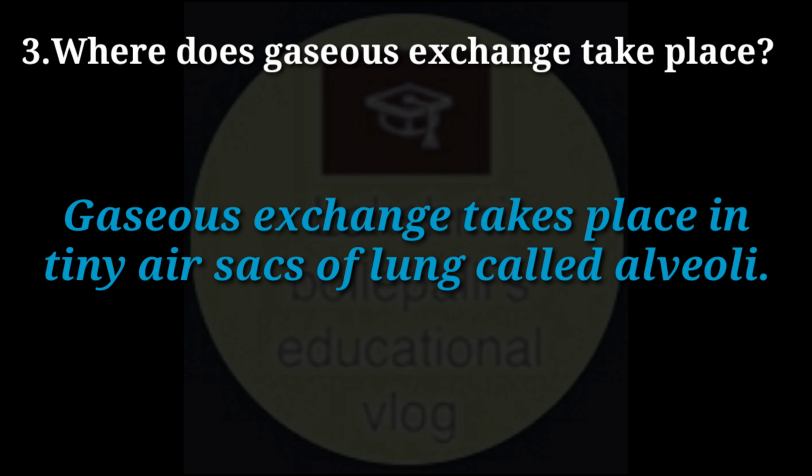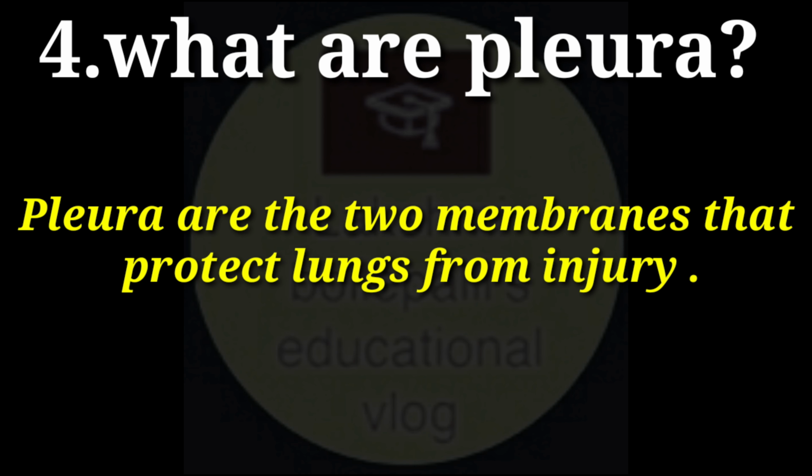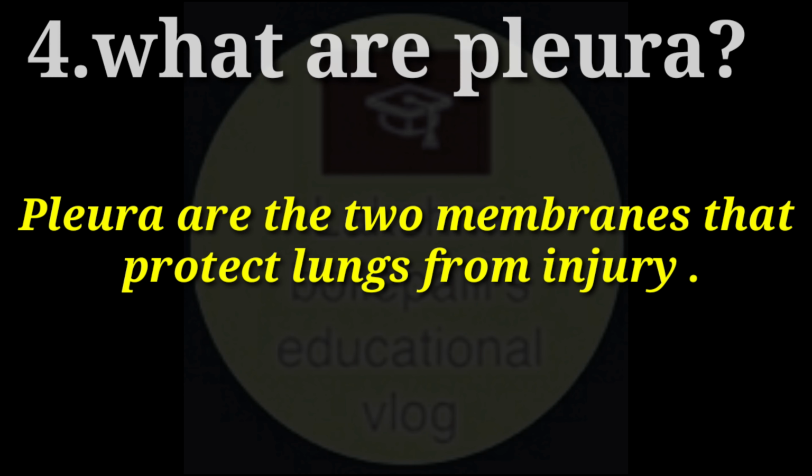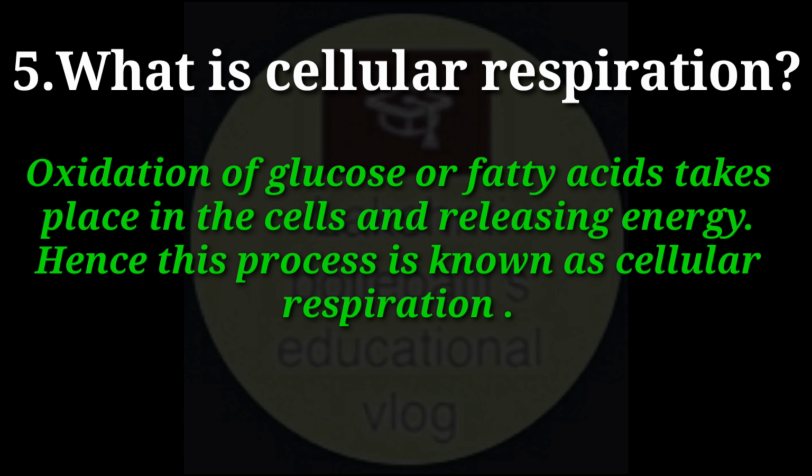What are pleura? Answer. Pleura are the two membranes that protect lungs from injury. What is cellular respiration? Answer. Oxidation of glucose or fatty acids takes place in the cells and releasing energy. Hence, this process is known as cellular respiration.